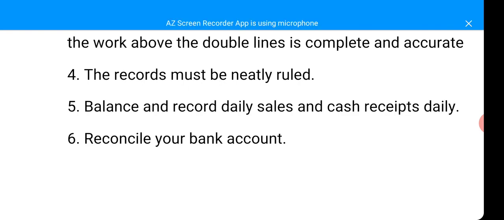And the last one is that you should reconcile your bank accounts. That is, at regular intervals, you should reconcile your accounts. That is, you should compare your accounts with one another and be sure that there are no errors. So that's what that means.